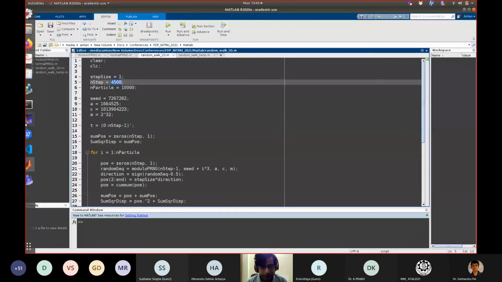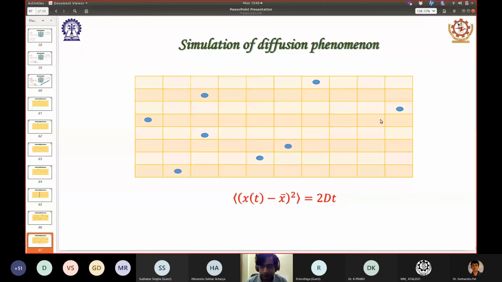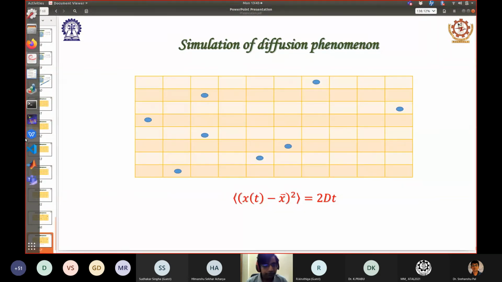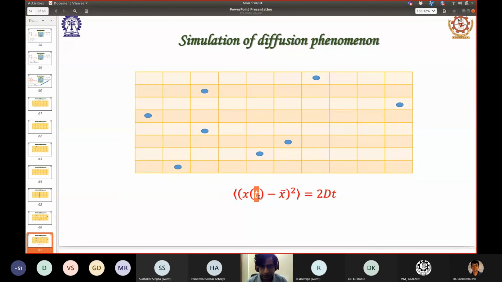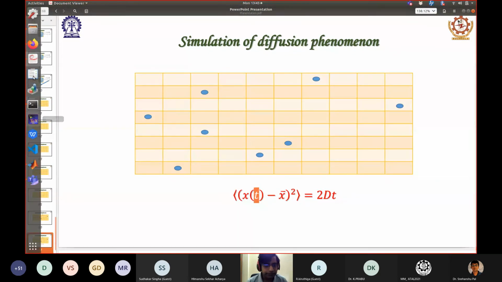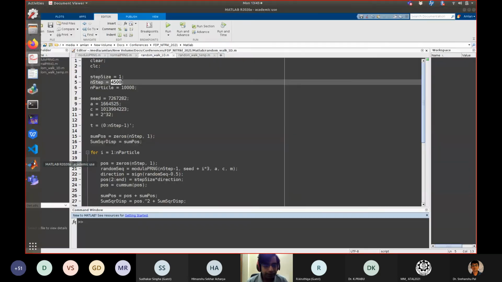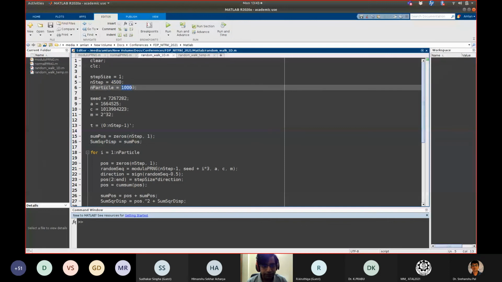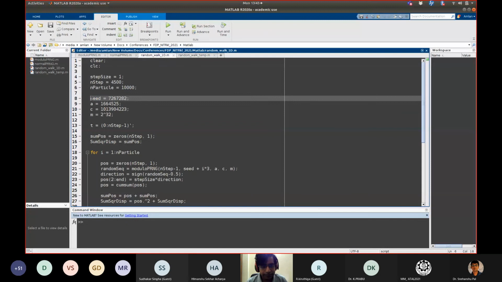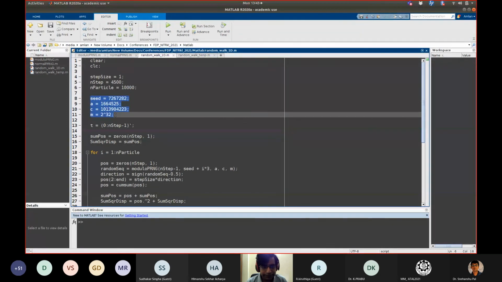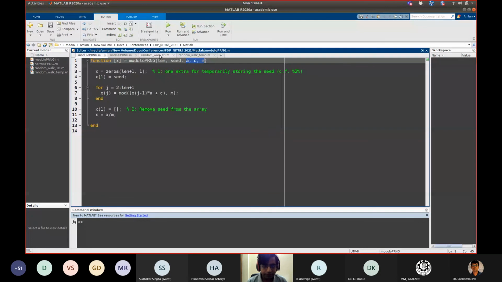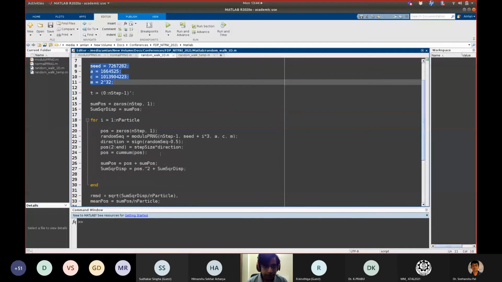And N particle means how many parallel experiments are running. So how many such particles are there? This is N particle. And N step is the maximum value of T I am taking. So for the particles, I am writing here 10,000 particles I am taking. Then I am initializing the random number generator with its seed, A, C and M. I am using the same random number generator which I just demonstrated here.